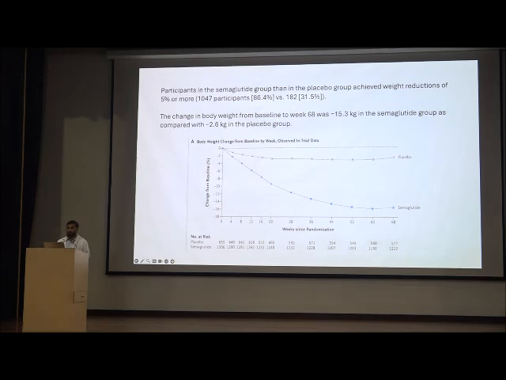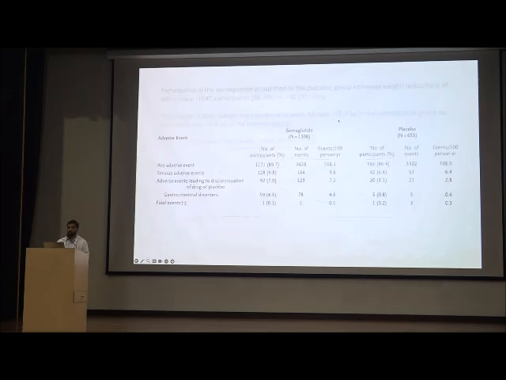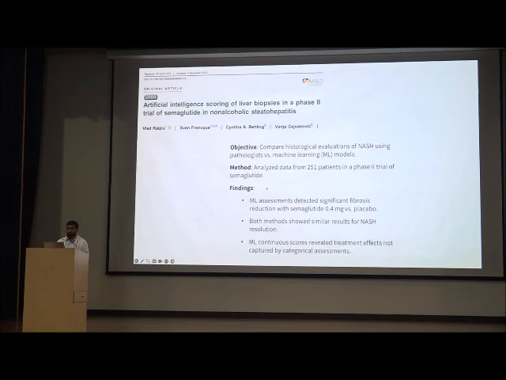The change in body weight from baseline to 68 weeks was -15.3 kg in the semaglutide arm as compared to placebo. Coming to adverse events, almost 90% had any adverse event, though serious adverse events were noted in only 10% as compared to 6.4% in placebo, and 7% required discontinuation of therapy.